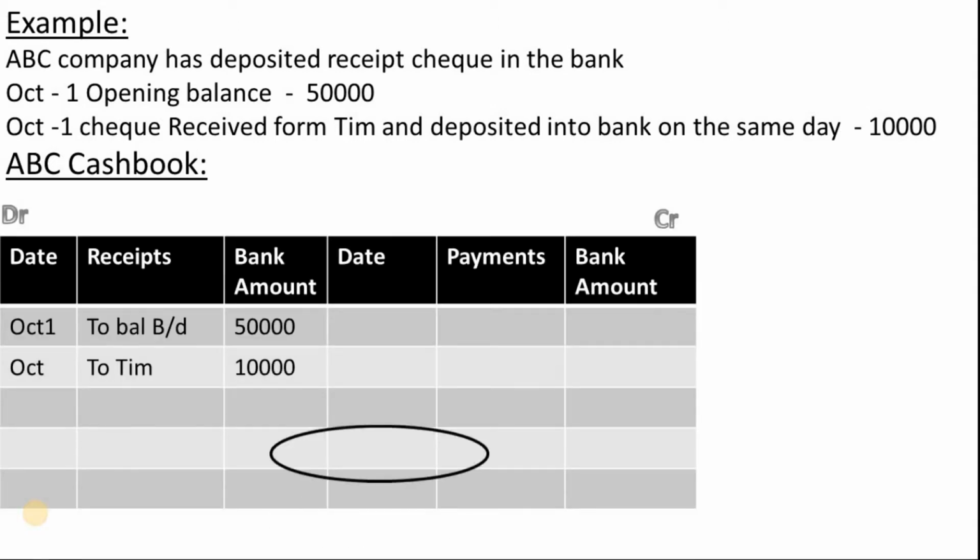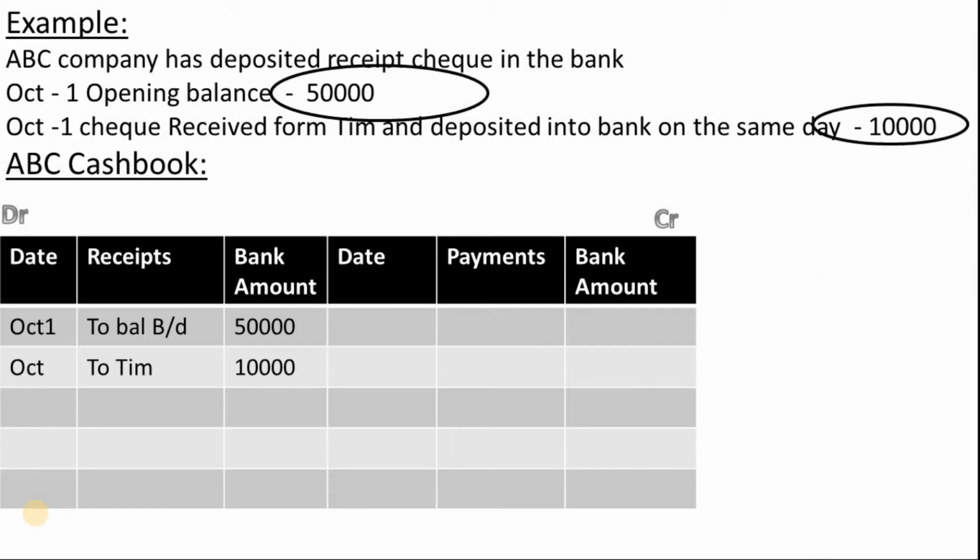For the first transaction, the opening balance, I have mentioned 'To balance brought down' on the debit side of the cash book, and the amount is 50,000 in the bank amount column. And for the second transaction, the check received from Tim and deposited in the bank on the same day, I have mentioned 'To Tim' because we have received the amount from Tim, on the receipt side, and the value is 10,000.